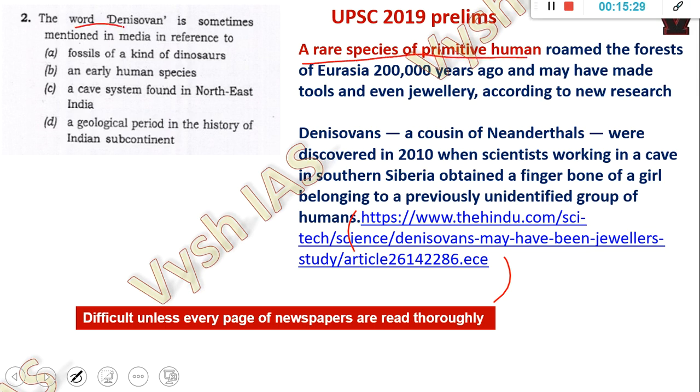They are simply asking: the word Denisovan is sometimes mentioned in the media in reference to what? Okay, they just ask like this. They pick up some random word and they ask. So this was there, not a very popular news item, so it's very difficult. Most of the students did not answer it, but it's good. Okay, you should have ideally skipped it.